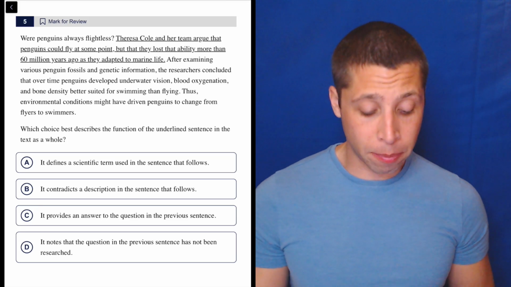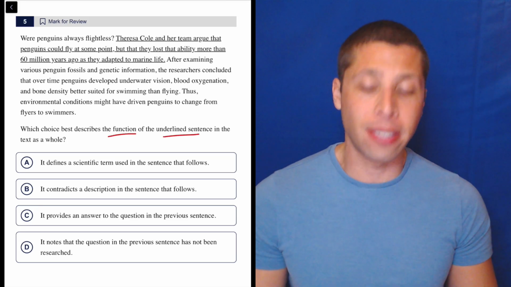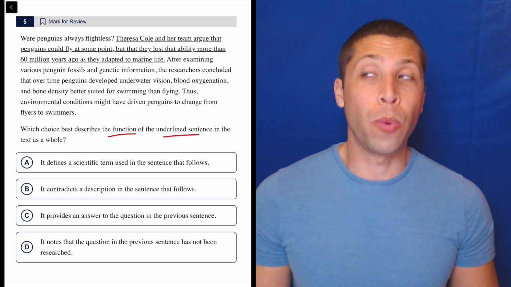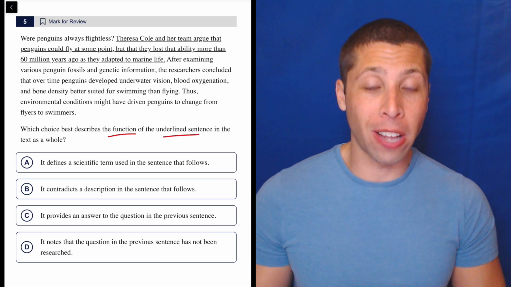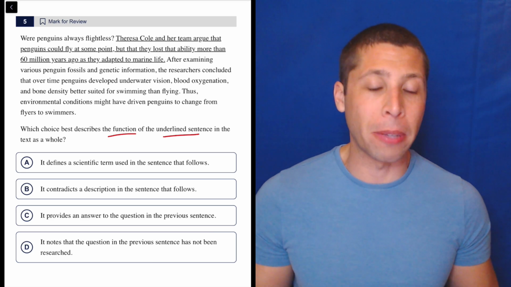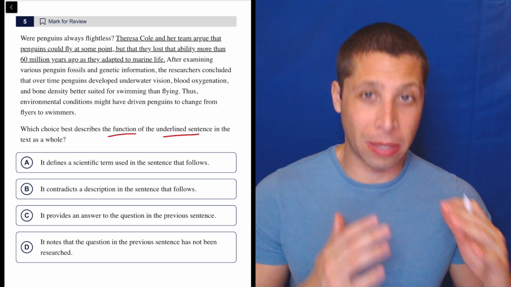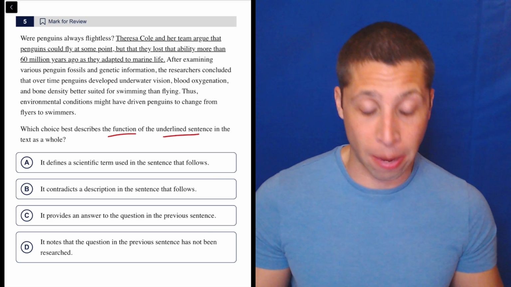When you answer a question like this, make sure you do what you're told. Which choice best describes the function of the underlined sentence in the text as a whole? So we have to focus on the underlined part, but we still need to read the entire text. Just don't get too caught up in the details there and really focus on making sure the answer choice is specifically about what the underlined portion is saying. But we're still going to read the whole thing.